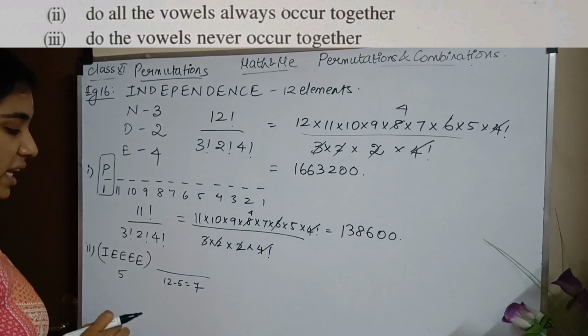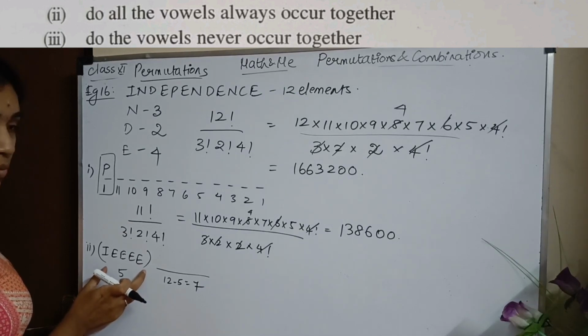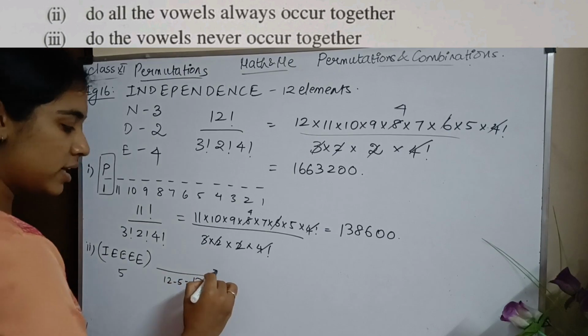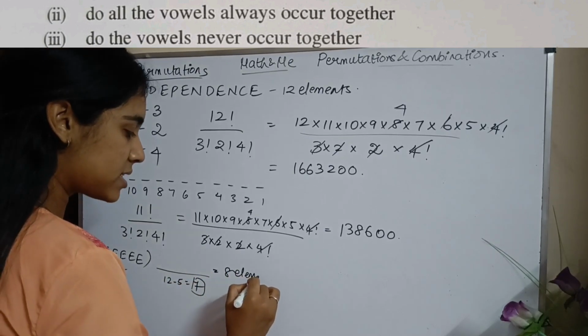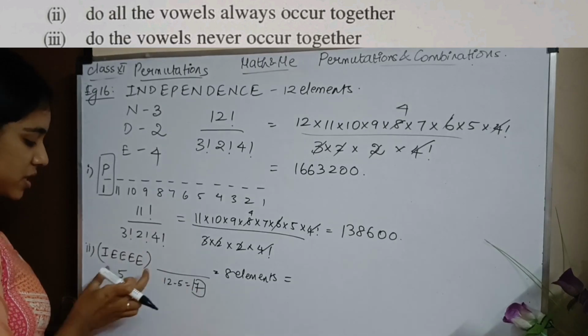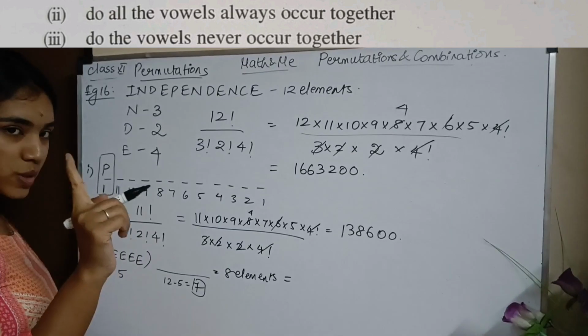So total how many elements do I have? 7 plus 1, 8. This is considered as one single element. I have 7 elements here, so in total I have 8 elements. I have 7 elements here and 1 element here. This 5 elements is considered as one single element.